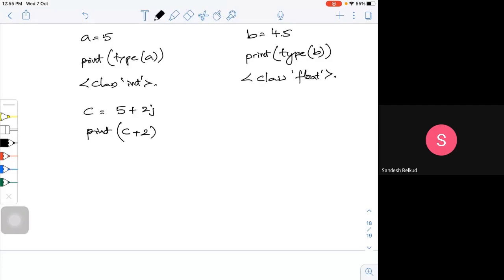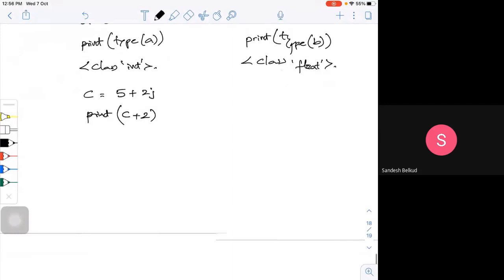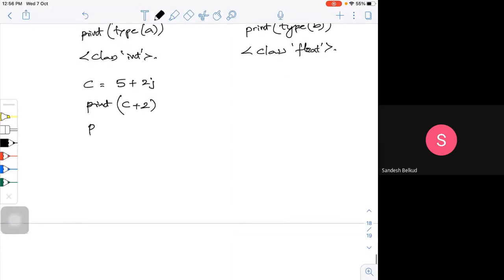Then, if I want to check for this, what is it actually? Is it true or not? What type of instance is it? So then I have to go for this option: print isinstance of your C, the complex.